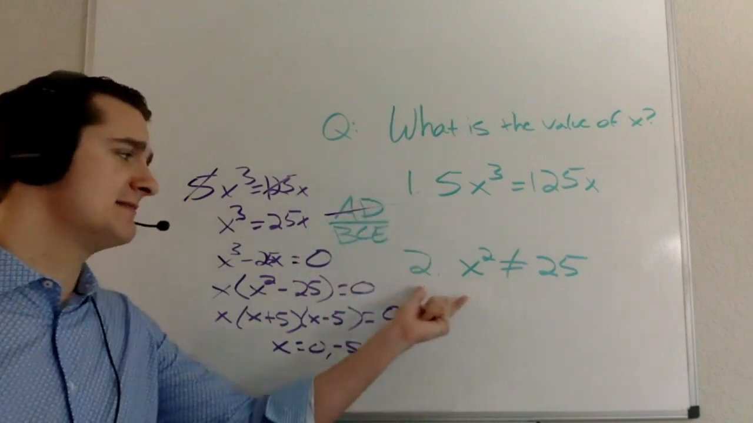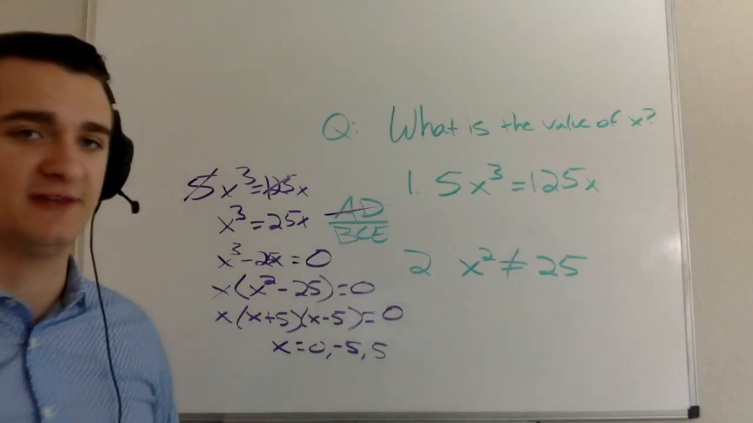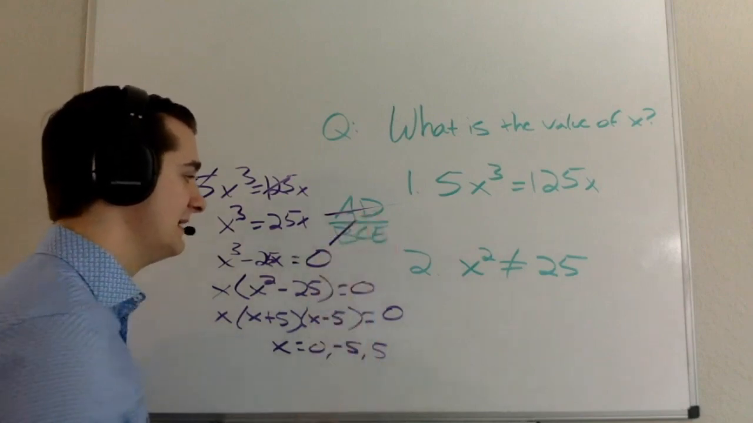Next, I'm looking at statement 2 alone. Statement 2 alone by itself, x squared is not equal to 25. That's not very helpful. It just tells me x can't be equal to plus or minus 5. So I can go ahead and eliminate B.